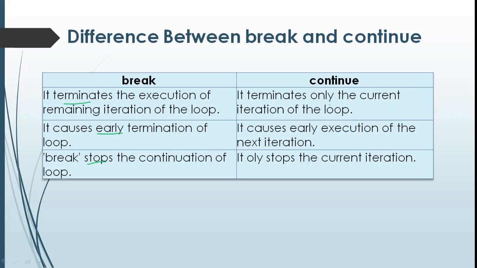And the continue statement terminates only the current iteration of the loop. The rest of the iterations will be executed. It causes the termination of the current iteration only. It causes early execution of the next iteration. Why is it said early execution? Because it skips a certain number of lines and causes the next iteration. It only stops the current iteration. Only the current iteration is skipped. The rest of the loop will be executed as normal.